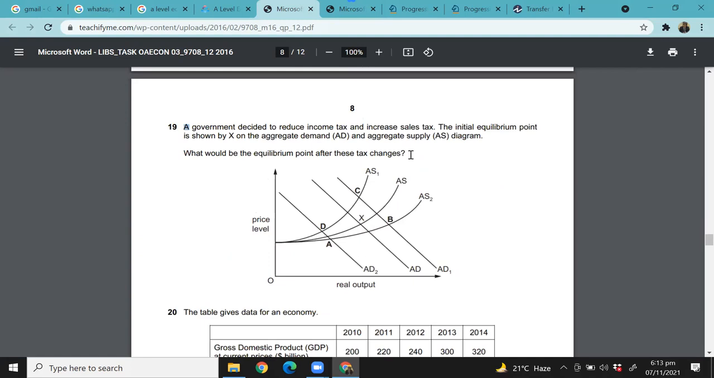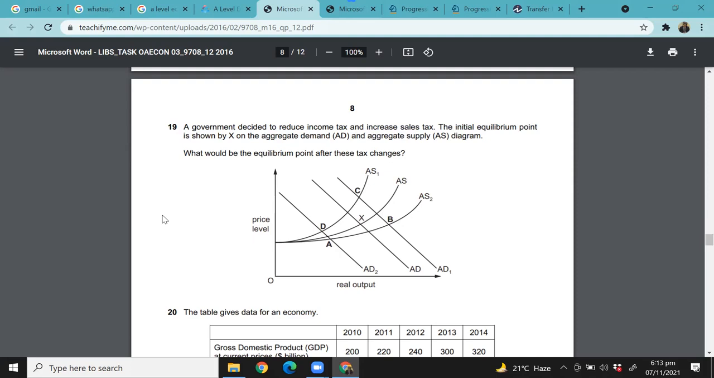A government decided to reduce the income tax and increase sales tax. The initial equilibrium point is shown by X. Now on the aggregate demand and aggregate supply diagram, what would be the equilibrium point after these changes? There are two changes taking place. The first one is the government reduced the income tax. So what will that do to the aggregate demand and aggregate supply if income tax is reduced and sales tax is increasing?